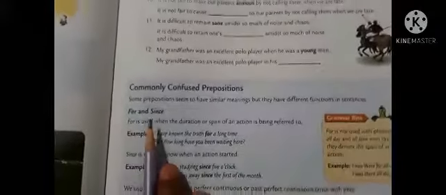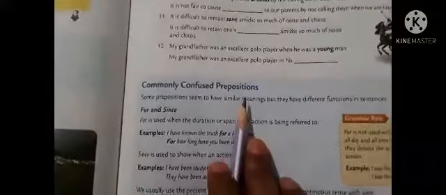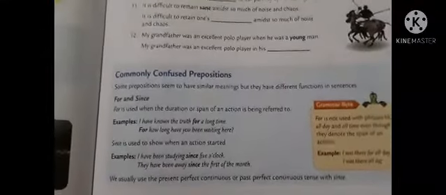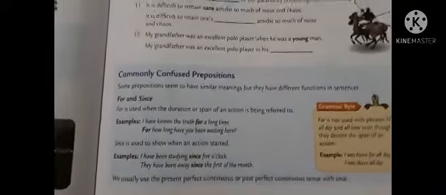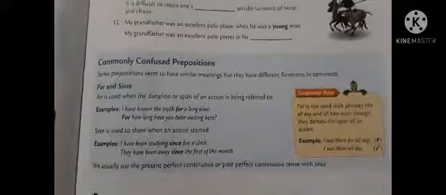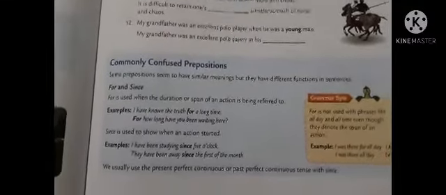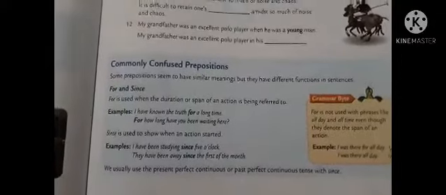Now, we shall discuss commonly confused prepositions. So we know the definition of prepositions, we know types of prepositions, but when we use them in our day-to-day lives, we tend to commit errors.